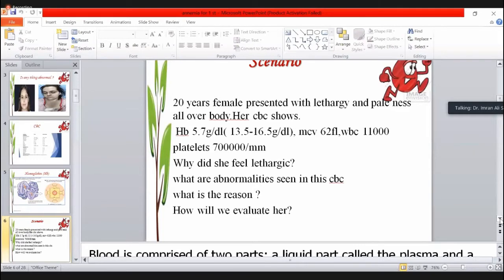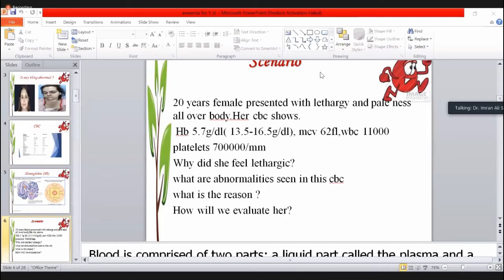Lethargy is easy fatigability, getting tired very quickly. Sir, if tissue oxygenation is low, definitely the tissues are hypoxic. Very good, very good. The tissues are hypoxic, and so the patient becomes so much lethargic.